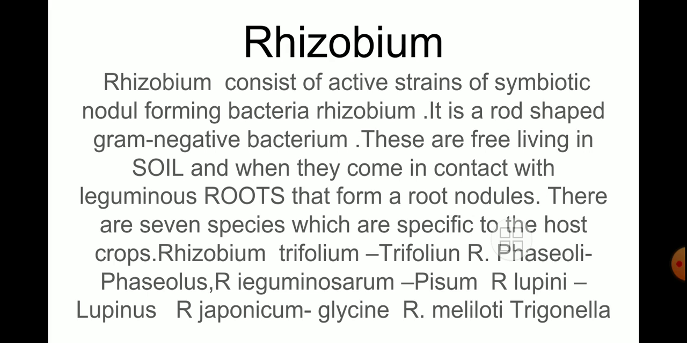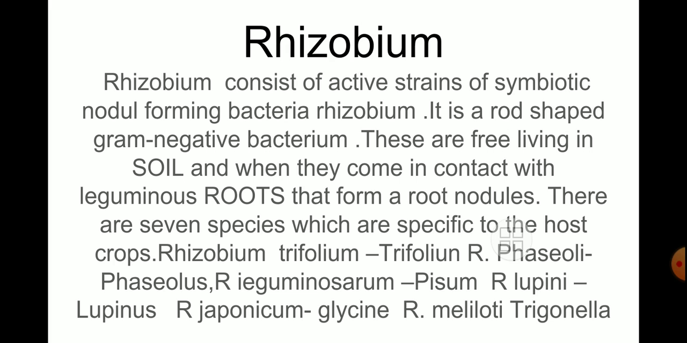Take into consideration the bean, then soya bean, green gram, then red gram. All these dicotyledon plants, on their roots we can find the nodules, knots, and in those nodules we will be able to find the rhizobium bacteria.